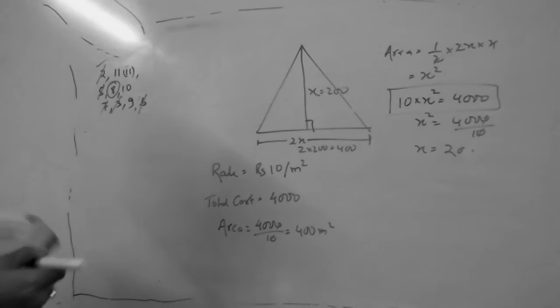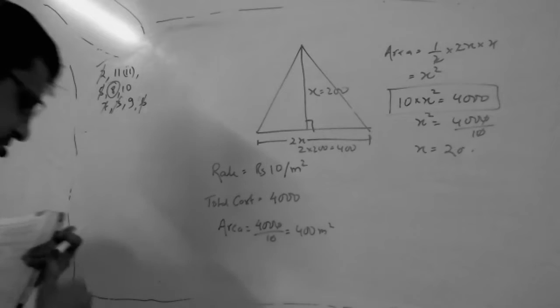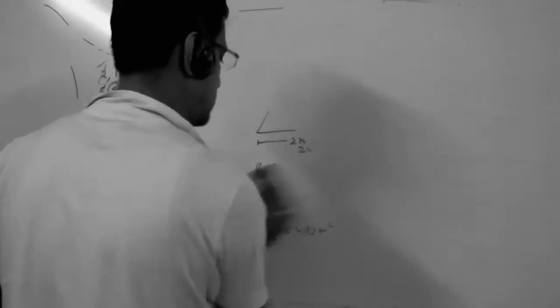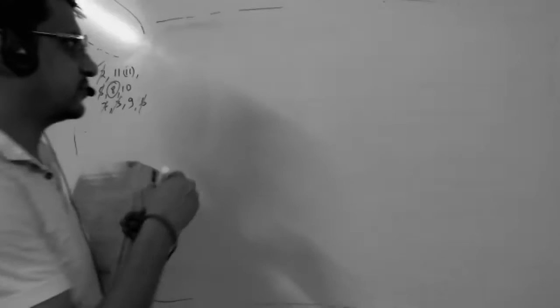So 9th question. A steel wire when bent to form a square encloses an area of 484 centimeter square.